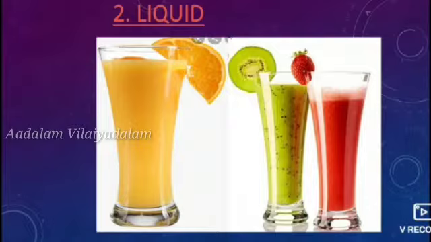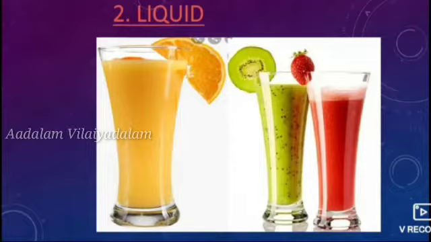It just takes the shape of the container because the liquid particles are loosely packed. For example, a glass of juice. The juice is a liquid and it does not have any shape, and it occupies the shape of the container such as a glass or any other.